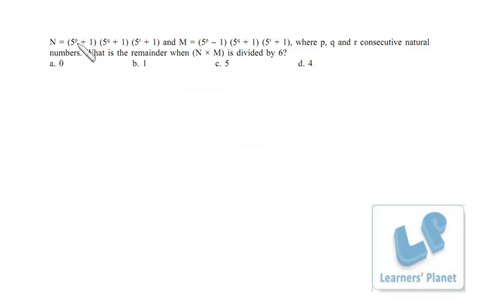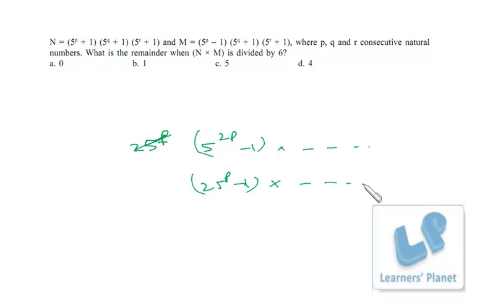Let's see this problem. N is equal to this and M is equal to this, where P, Q, R are consecutive natural numbers. What is the remainder when N into M is divided by 6? Now that's very simple. See, this is 5 raised to P plus 1 and this is 5 raised to P minus 1. So if you multiply N and M, you'll be getting a term, I just write 5 raised to 2P minus 1 into blah blah blah, right? So that is actually 25 raised to P minus 1 into blah blah blah.